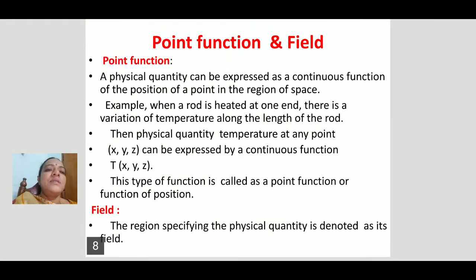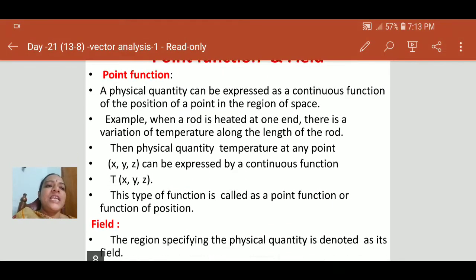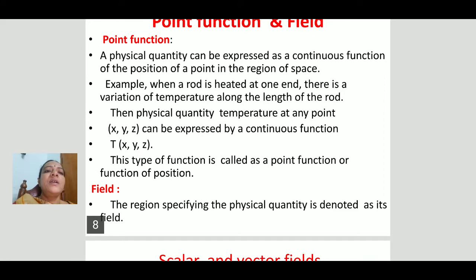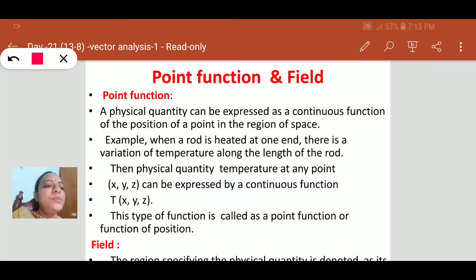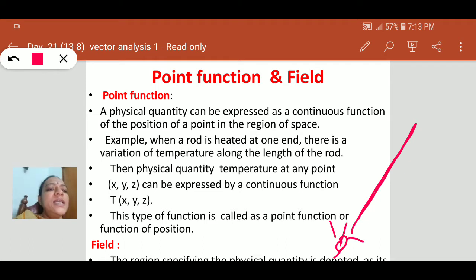Similarly, coming to our vector and scalars, that is point function. In the vector analysis, let us try to understand this point function and field. Point function is nothing but, suppose you take a temperature when a rod is heated at one end.